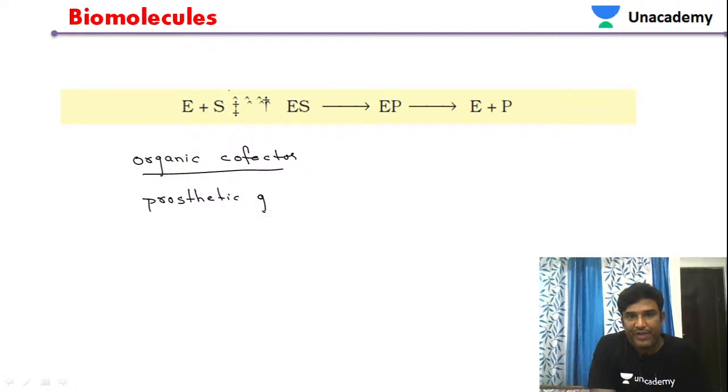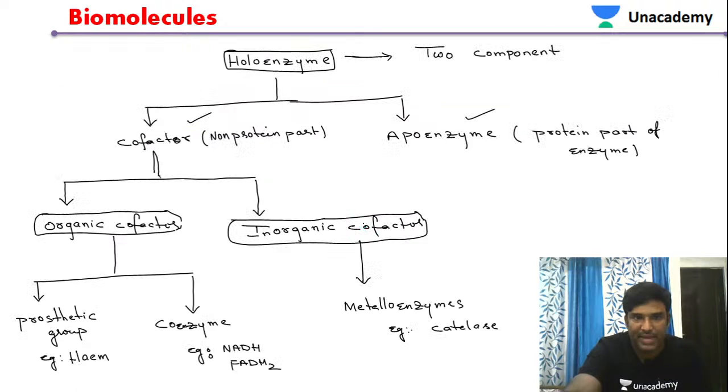So how do we define this prosthetic group? That is the question. What is a prosthetic group?